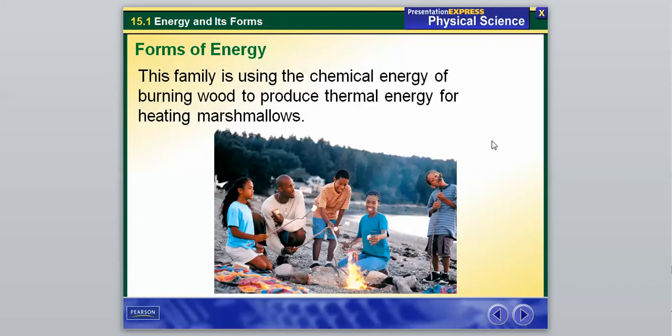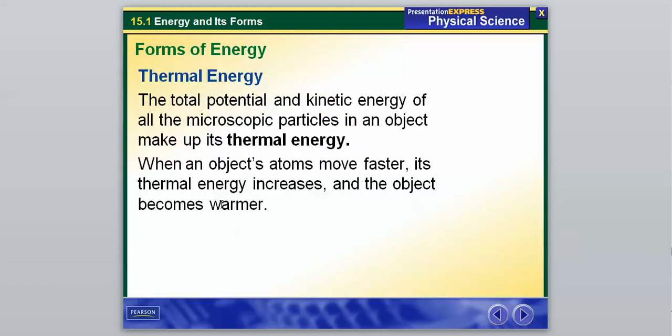And another one, this family is using chemical energy of burning wood. So wood, again a chemical change when you light it on fire, is releasing chemical energy to produce thermal energy for heating marshmallows. So the chemical energy from the burning wood is released, and it is transferred or converted to produce thermal energy for heating up marshmallows. So that's a simple example of how energy can be transferred, or converted into a different type. So again, so far we've had chemical, thermal, mechanical.